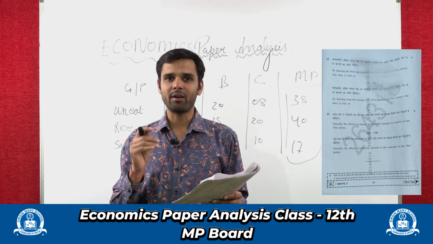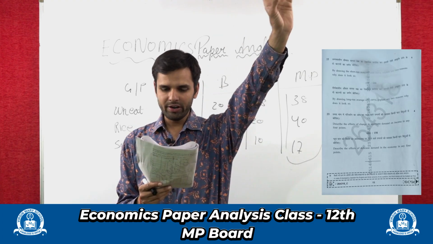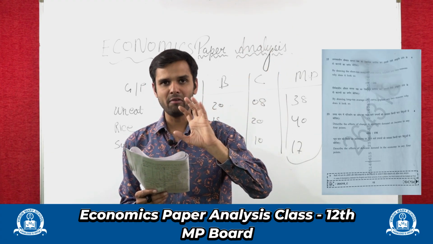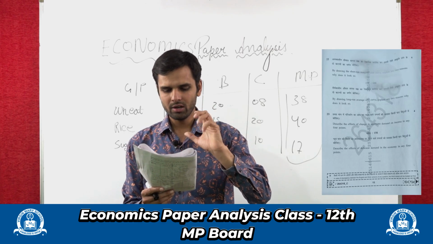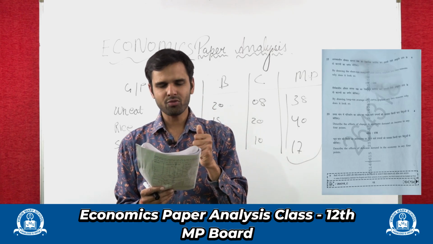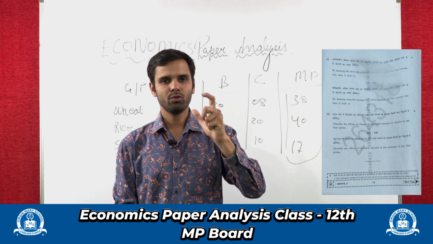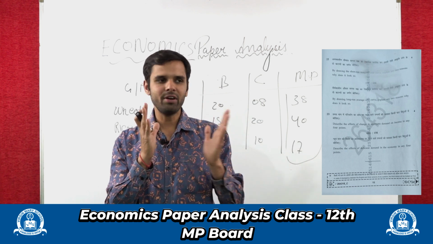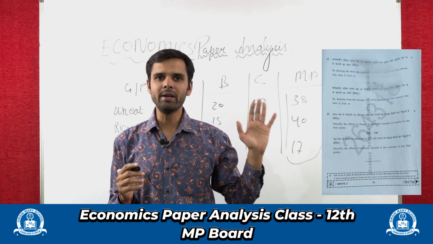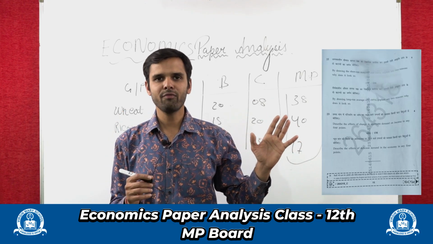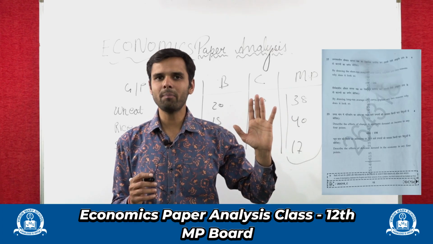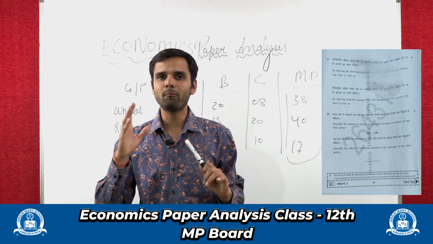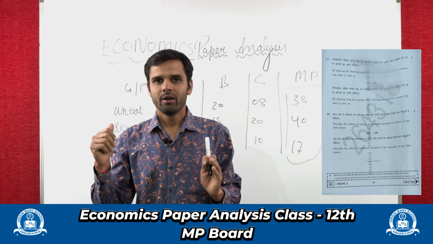We need to explain this in 4 points, as this question is of 4 marks, so we are discussing it in detail. First, when aggregate demand increases, what happens? If demand increases, firms definitely need to increase their production. If they increase their production, they need to generate more employment, so employment would increase.